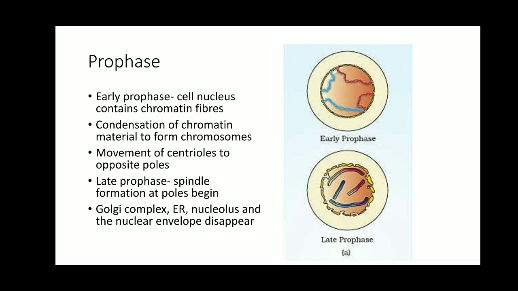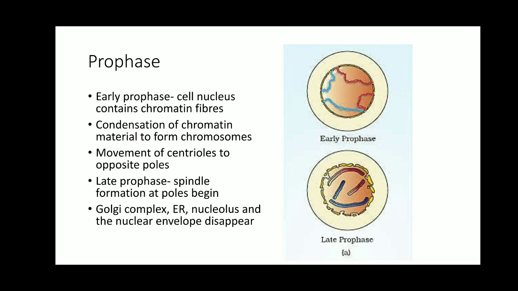In G1 phase, the cell prepares the proteins required for DNA replication, and in S phase DNA replication takes place, and in G2 phase RNA and other proteins are synthesized. The proteins for spindle formation are also synthesized in the G2 phase. So after the G2 phase of interphase, the cell is going to enter into the M phase, and that is the prophase.